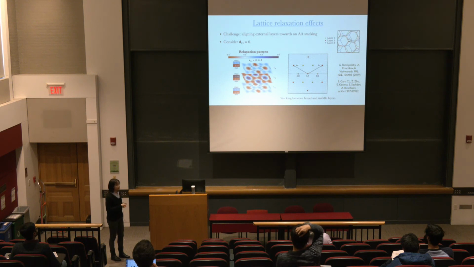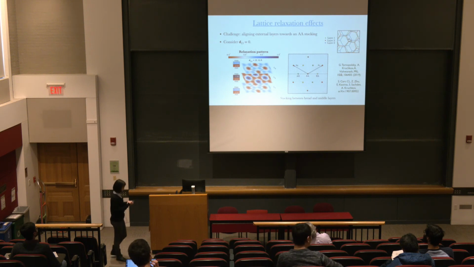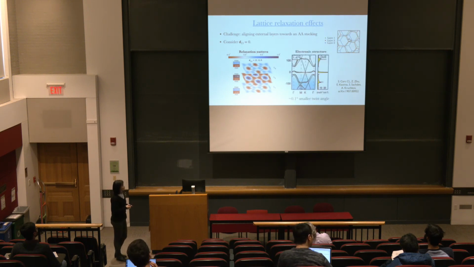In fact, these spirals actually enhance the local twist angle in AA site and reduce the local twist angle at AB site. This overall effect can reduce the total energy. That's the effect of this lattice relaxation. And it also has a slight change of the electronic structure. We can see that the flat band occurs at approximately 0.1 degrees smaller than the unrelaxed model.